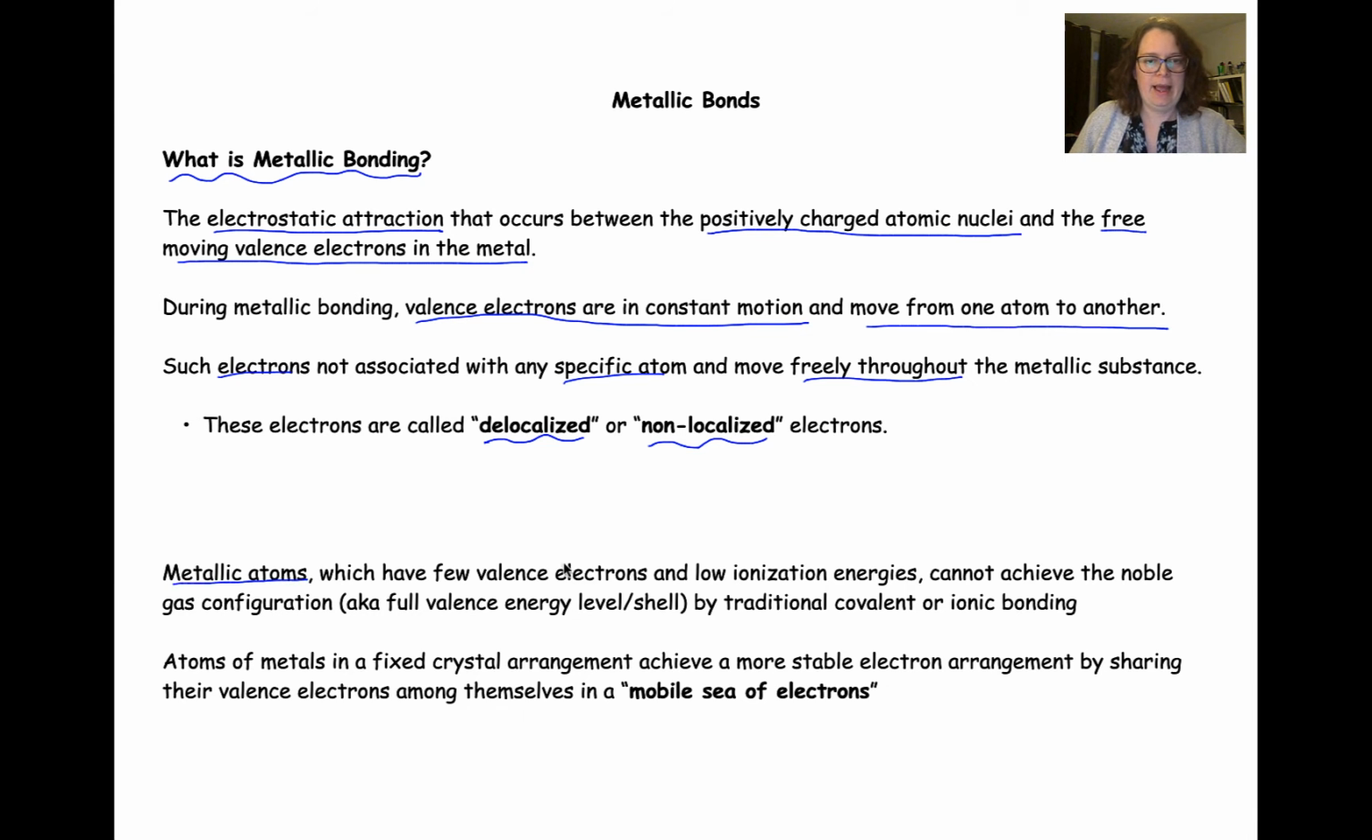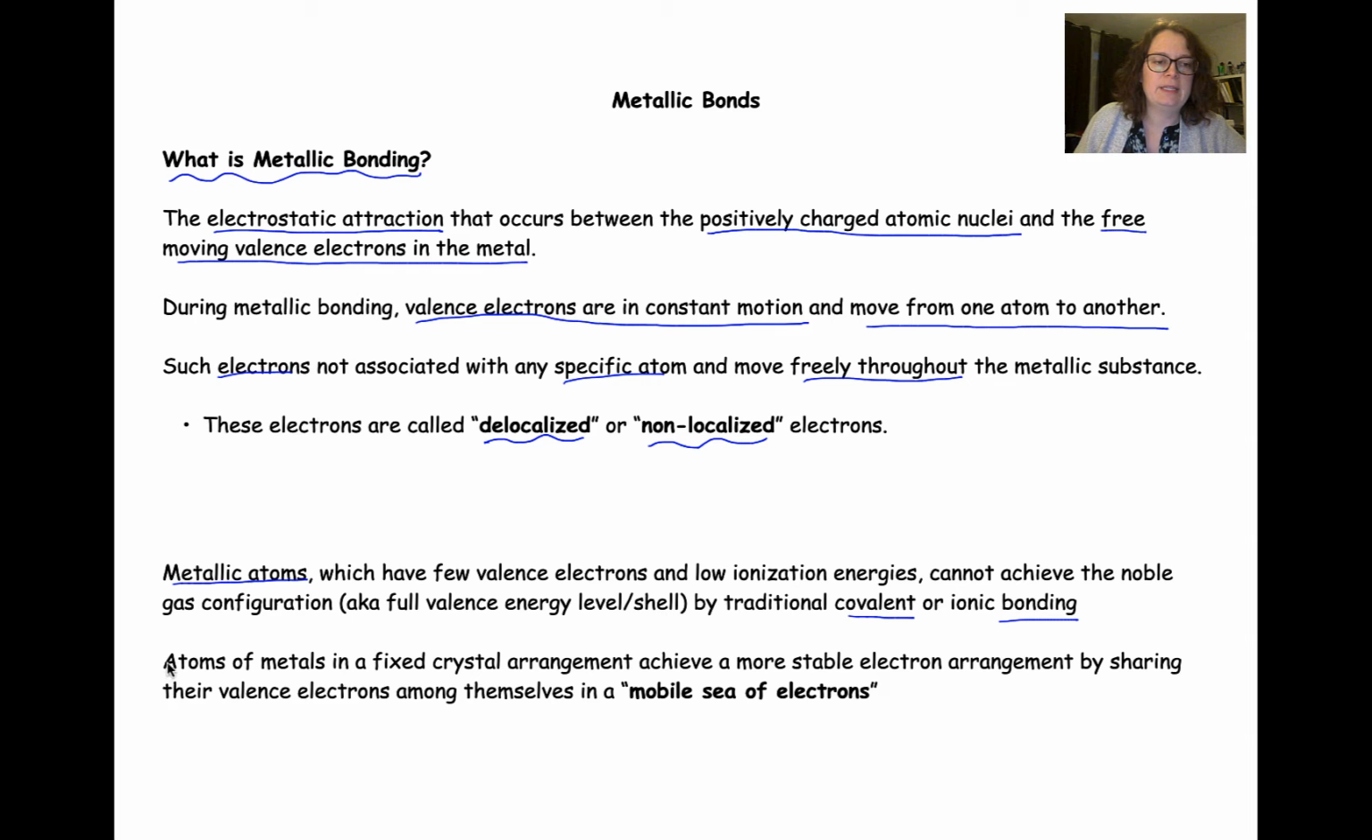atoms. Metals have few valence electrons and they tend to have low ionization energies. That means they're not really able to achieve a noble gas configuration by adding electrons onto themselves in a traditional covalent or ionic bonding. So we have to do this special type of metallic bonding where electrons are sort of all moving around in between our nuclei.